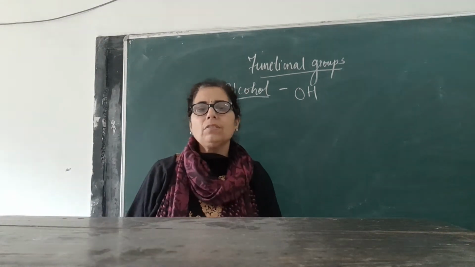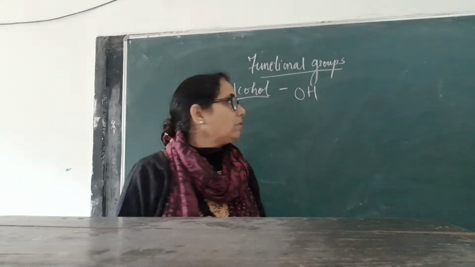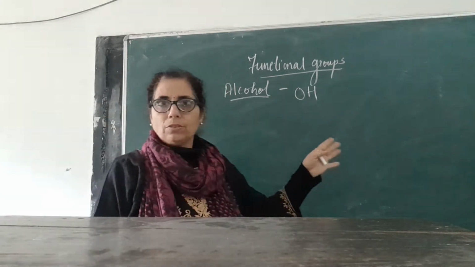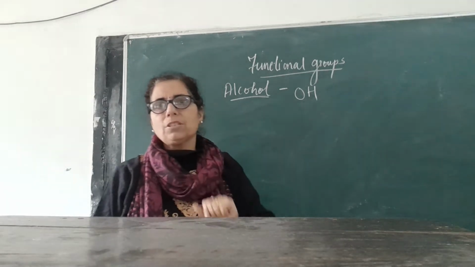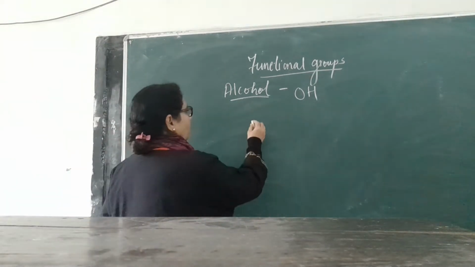As I have given you the definition of functional group earlier also, let me give you one more definition before proceeding to alcohol.